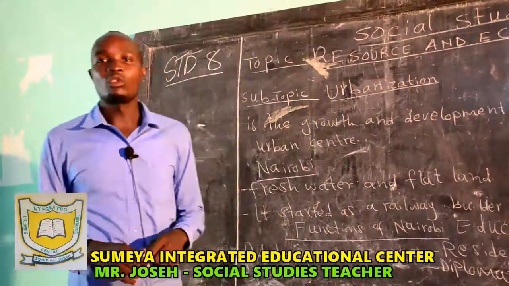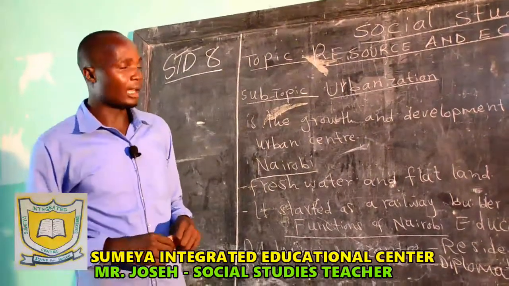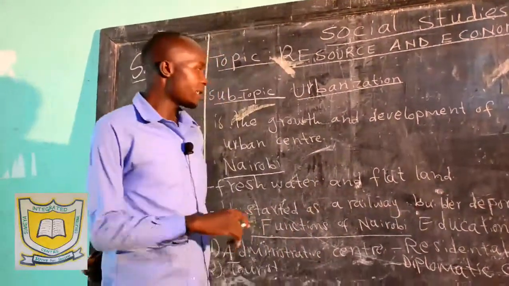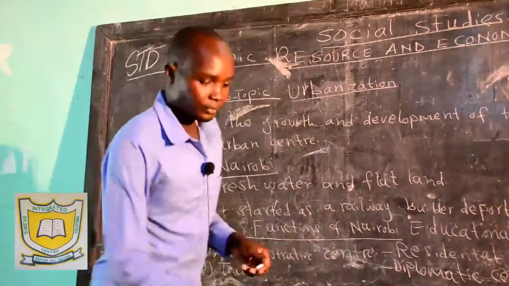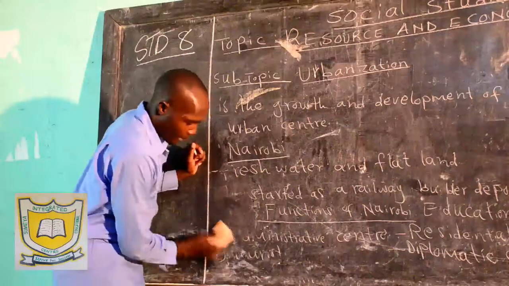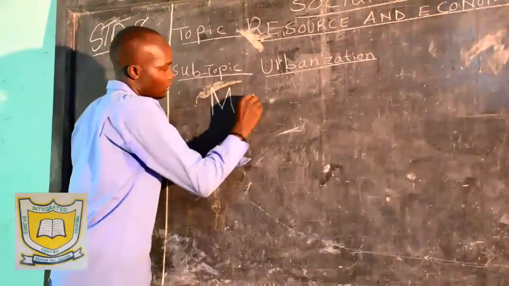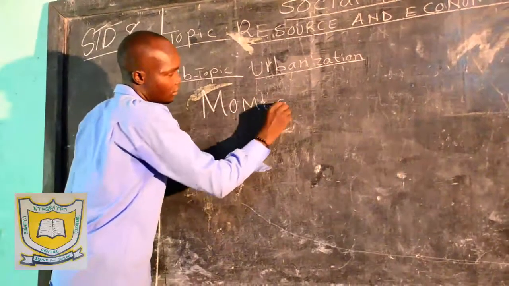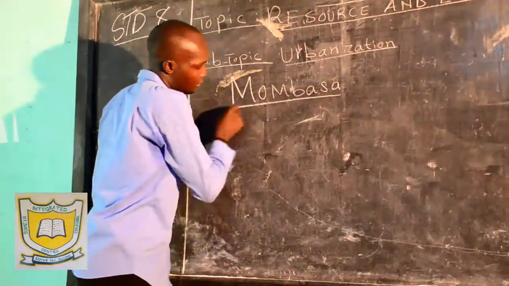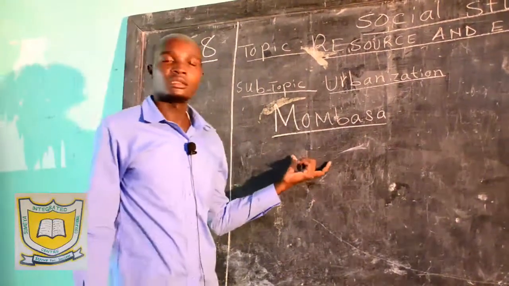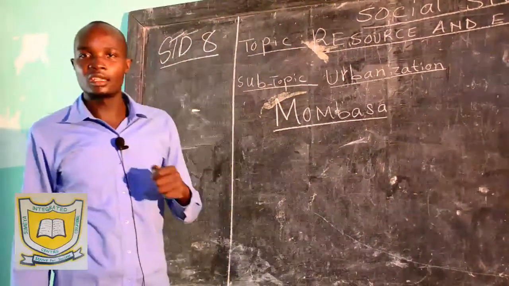Then next we shall move to another town called Mombasa. That is the second town we are going to look at. Allow me to read. Mombasa is the second largest city in Kenya.